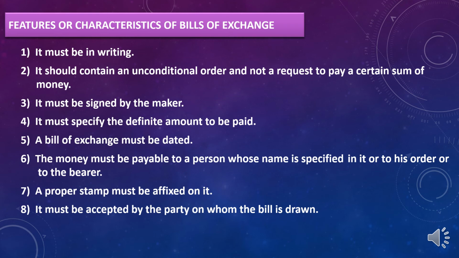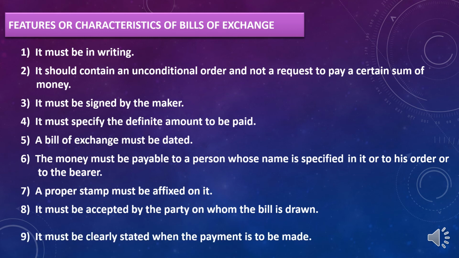It should be accepted by the party on whom the bill is drawn, that is by the drawee. Before acceptance, bill of exchange is known as a draft. It is not valid. After accepting it, it is known as a bill of exchange.